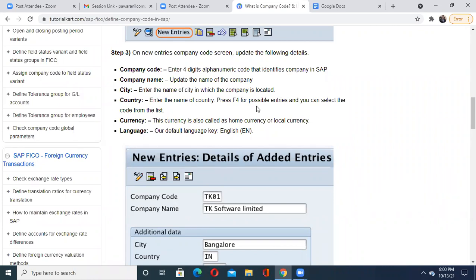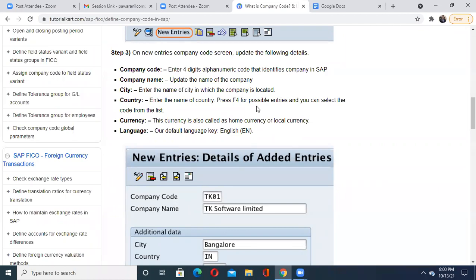First you define your company code, give your company name, the city in which that company is located, and the country where exactly your company is. Then after this you can go for currency. What is the currency in that particular company? You may feel, sir, why is there a need for currency? It's okay now we are in India, but suppose somebody from outside wants to connect with your company, or you want to sell some material in that country as an import or export operation, then definitely there would be a problem with the currency. So to avoid that, you have to set your currency.